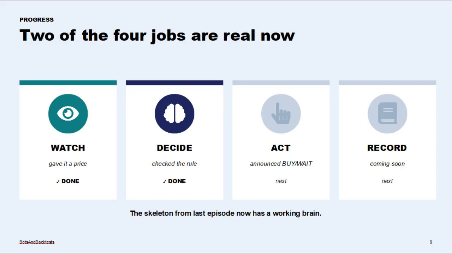Let's zoom out because you just did something big. Look at our 4 jobs. Watch: we gave it a price to look at. Decide: it checked the rule, price versus average, and chose. Act: it announced buy or wait. Next we'll make it actually place the paper trade. Record, coming soon, writing down what it did so we can test it. 2 of the 4 jobs are already real, and the bot is making genuine decisions. The skeleton from last episode now has a working brain.